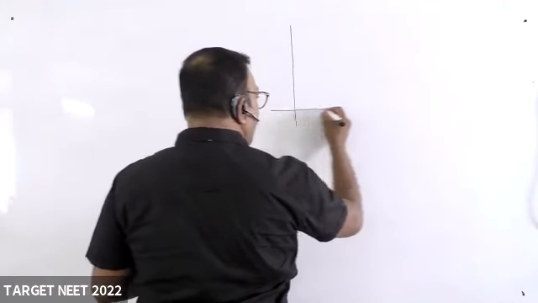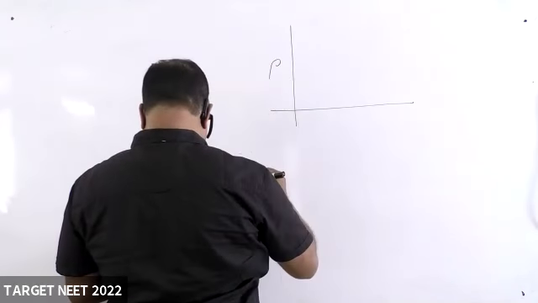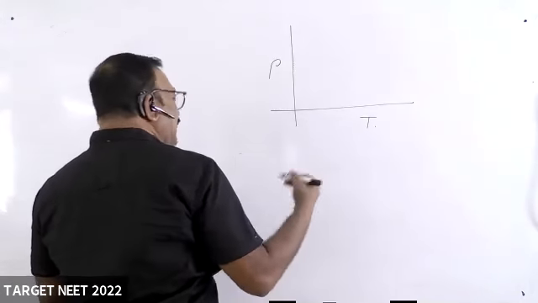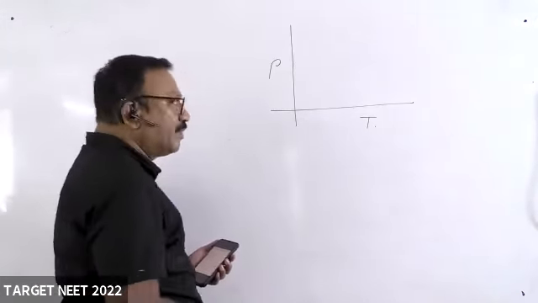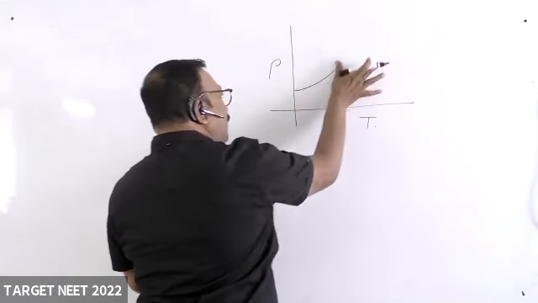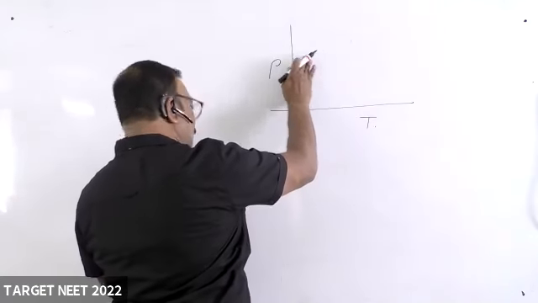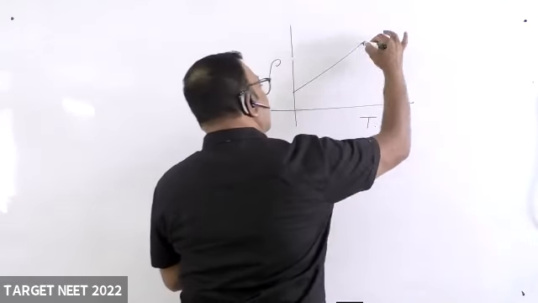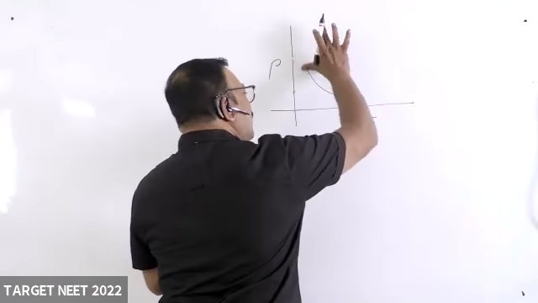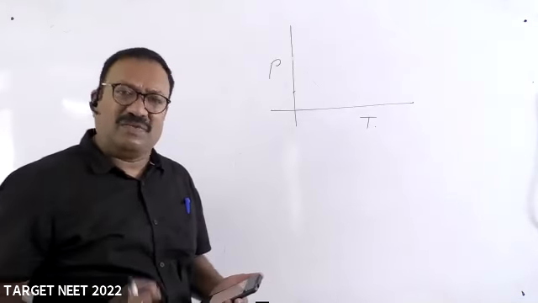One of the graphs I am taking: the resistivity of copper is taken on the x-axis, temperature on the y-axis, and you identify the graph. He gave 4 different graphs, and you have to identify the one which is correct.